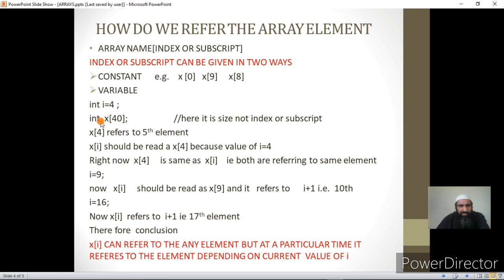Now, I am declaring an array int of x which has got size 40. By giving the size of the array, the programmer is specifying the number of elements or variables he wants to create, and he gives them a group name as x. So a programmer who wants to create an array of 40 elements gives 40, and if he wants 30 elements, he will give 30.